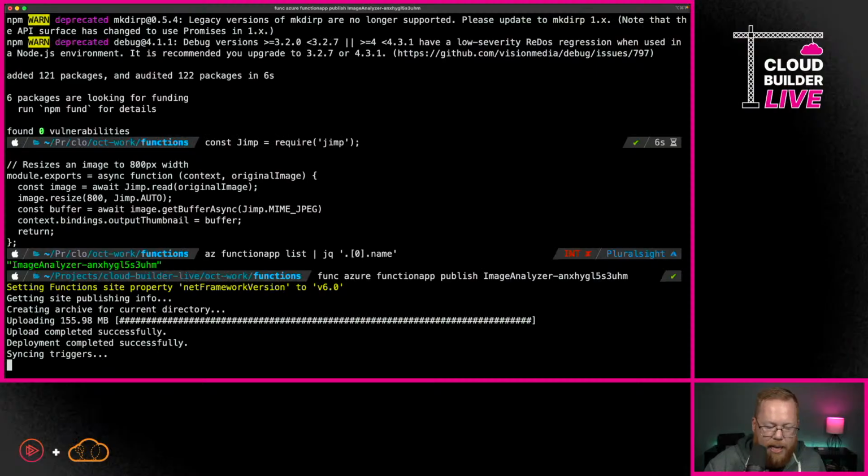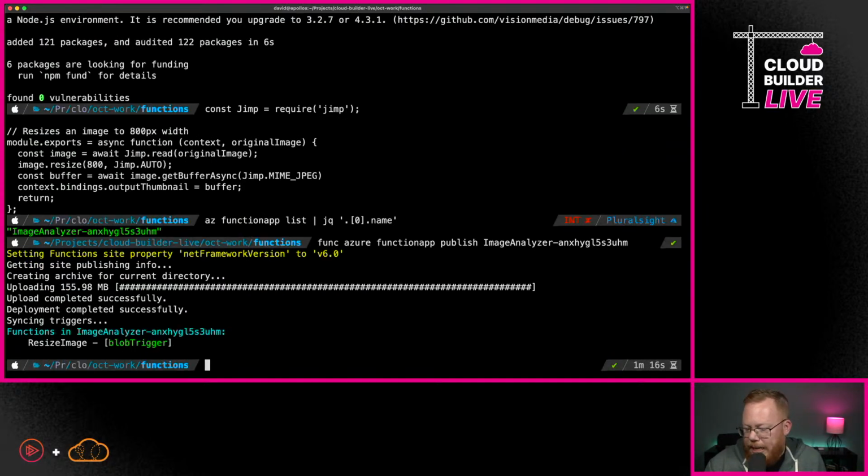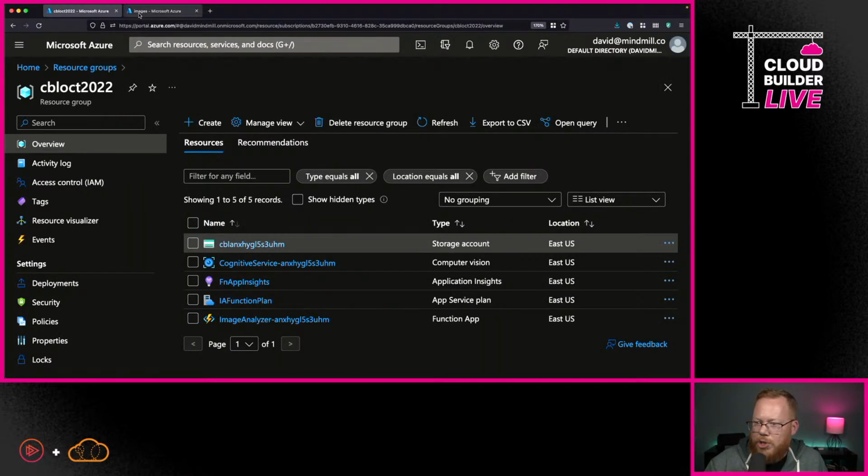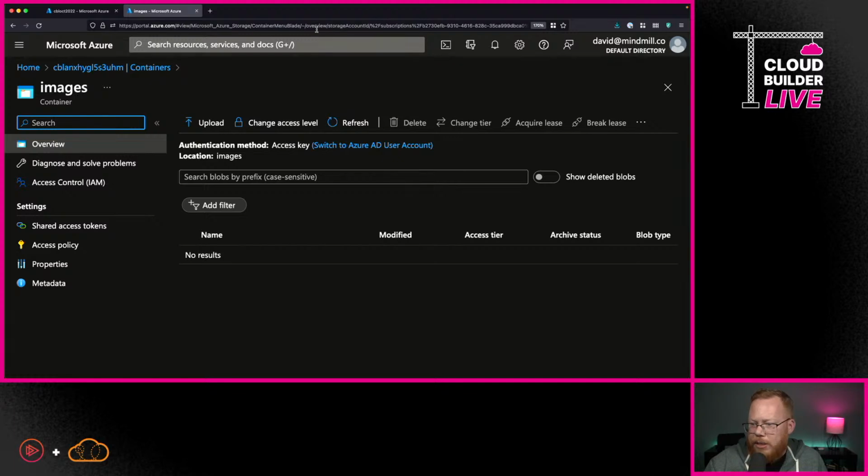So let me go ahead and pull this back up so you guys can see it. We've actually completed the deployment. It's getting those triggers ready to go, and we should be ready to test. So I'm going to go back to the storage account. If you remember, we kind of left this tab open here.